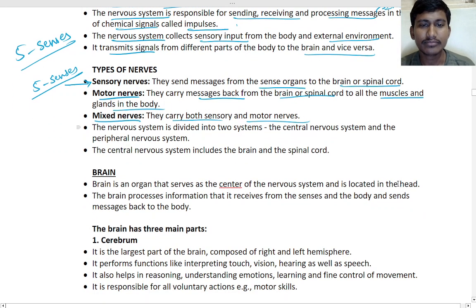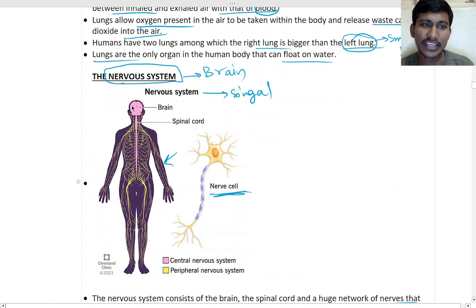Good. So the nervous system is divided into two systems, the central nervous system and the peripheral nervous system. The central nervous system includes the brain and spinal cord. This pink part is the central system, and it only processes the information.